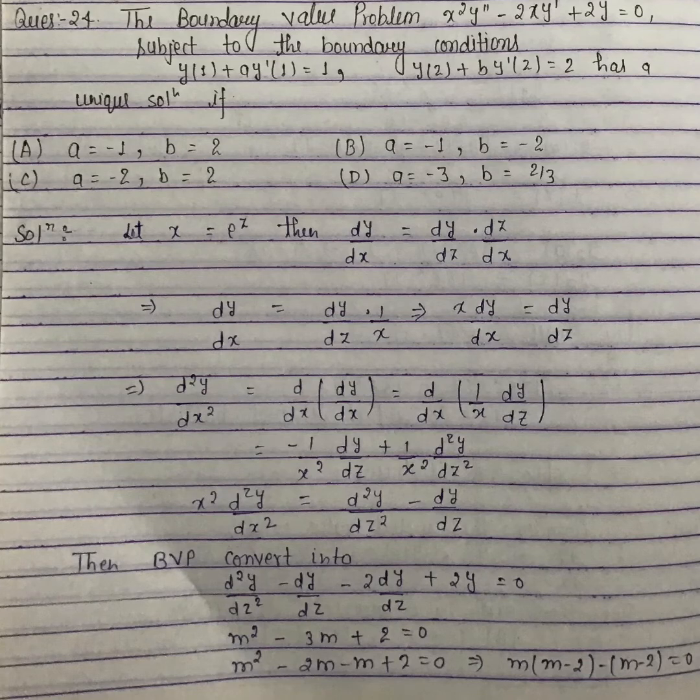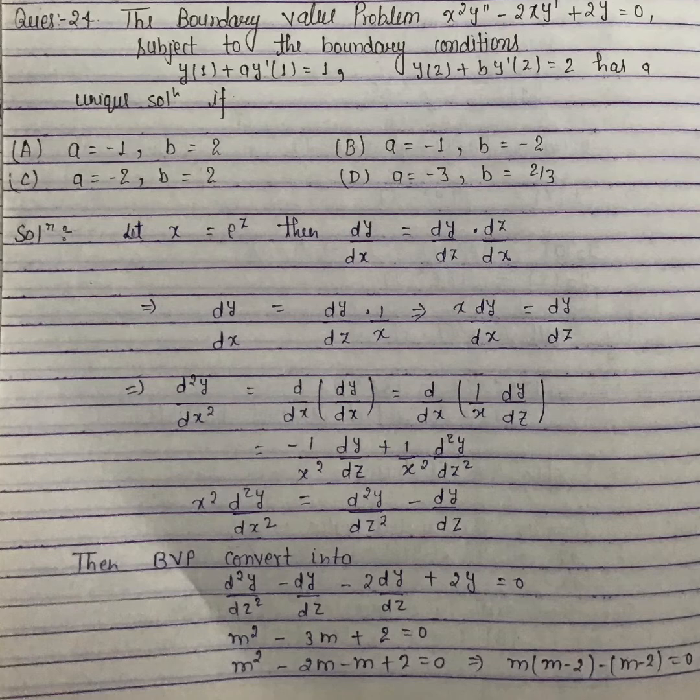Question number 24. The boundary value problem x square y double dash minus 2x y dash plus 2y is equal to 0 subject to the boundary condition y(1) plus a y dash(1) is equal to 1 and y(2) plus b y dash(2) is equal to 2 has a unique solution if a is equal to minus 1, b is equal to 2; a is equal to minus 1, b is equal to minus 2; a is equal to minus 2, b is equal to 2; a is equal to minus 3, b is equal to 2 by 3. We will use the transformation let x is equal to e to the power z.